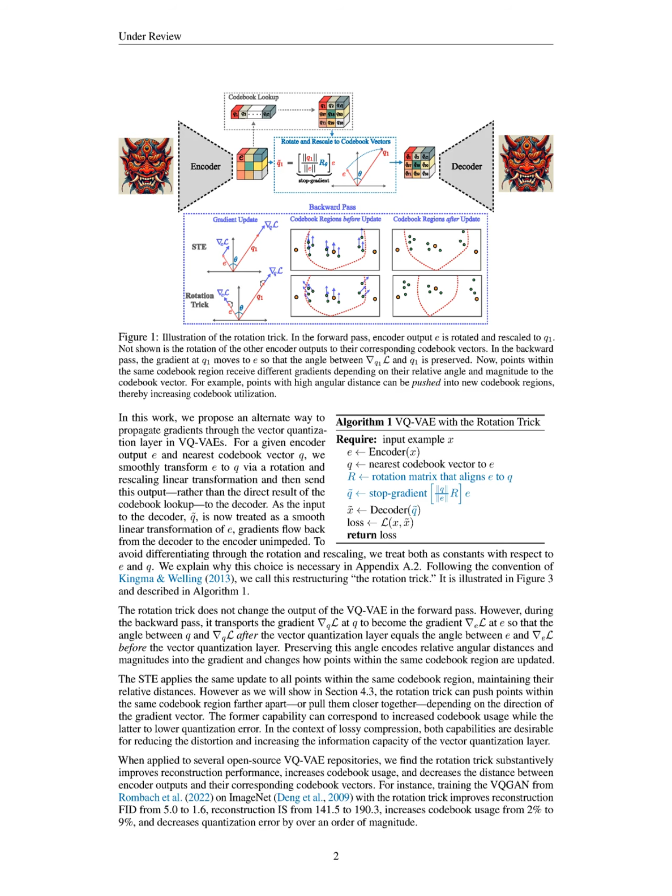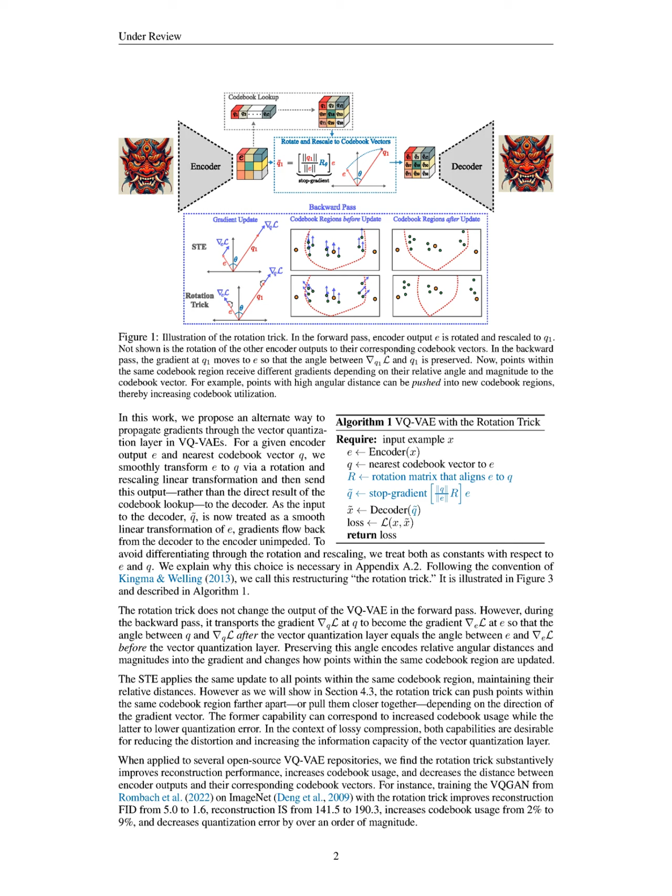Specifically, when training a VQ-VAE on ImageNet, the rotation trick reduced quantization error by over an order of magnitude, increased codebook usage from 2% to 9%, and improved reconstruction metrics, with the reconstruction FID improving from 5.0 to 1.6, and reconstruction IS from 141.5 to 193.